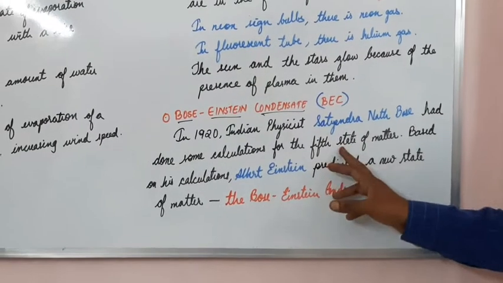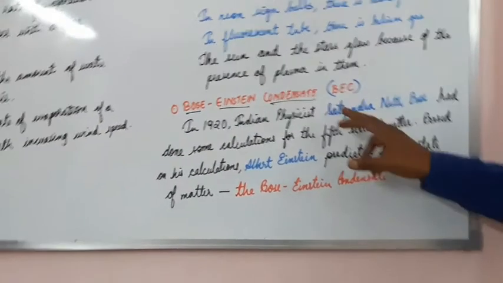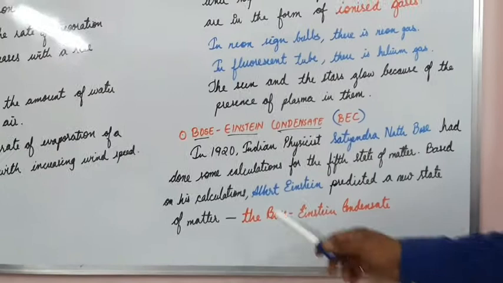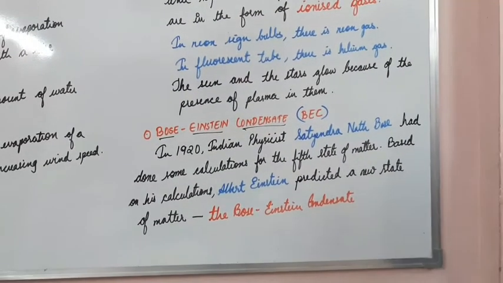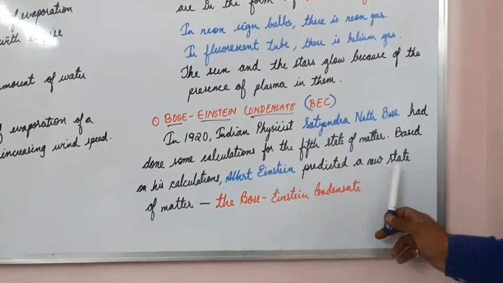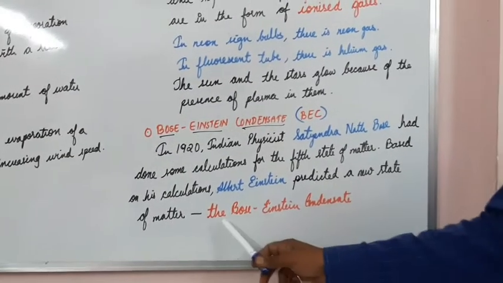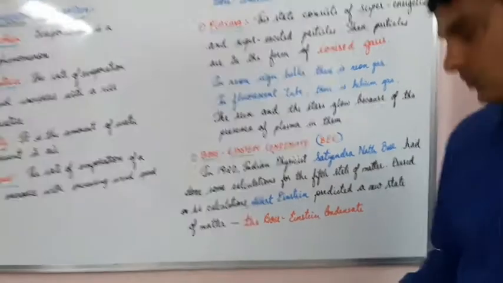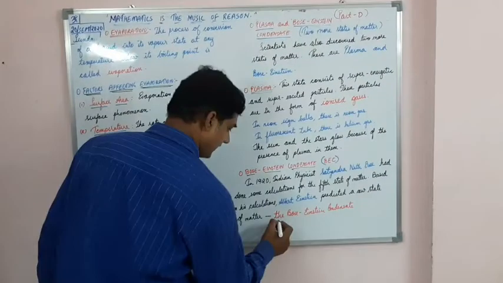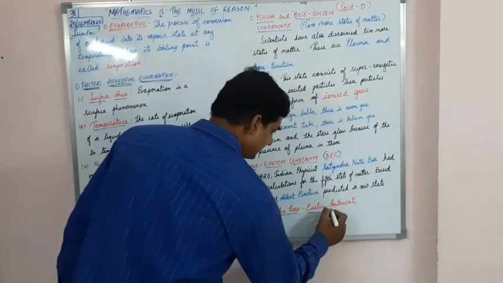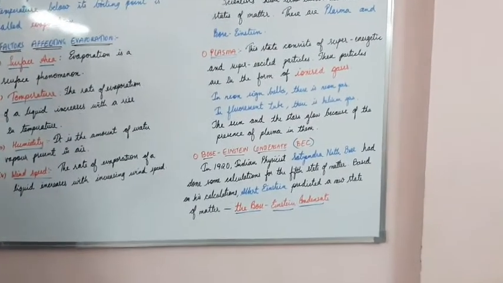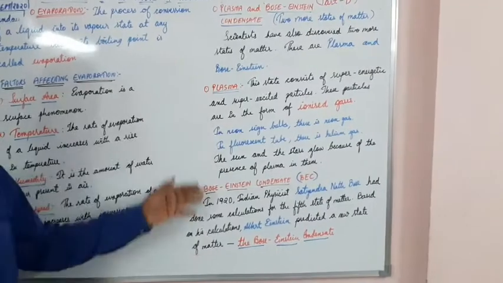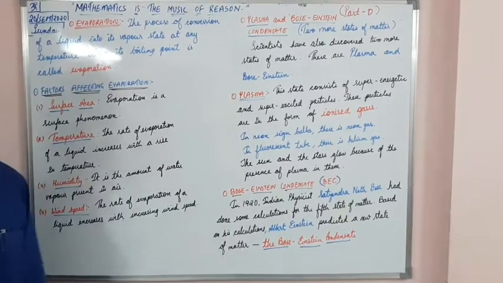On his theory, on the calculations he had done, Albert Einstein predicted a new state of matter. What is that? It is called the Bose-Einstein condensate, BEC. So these are the two new states of matter, students.